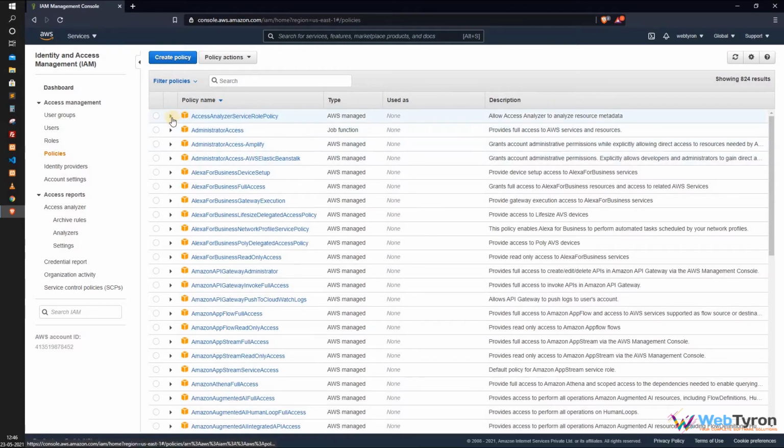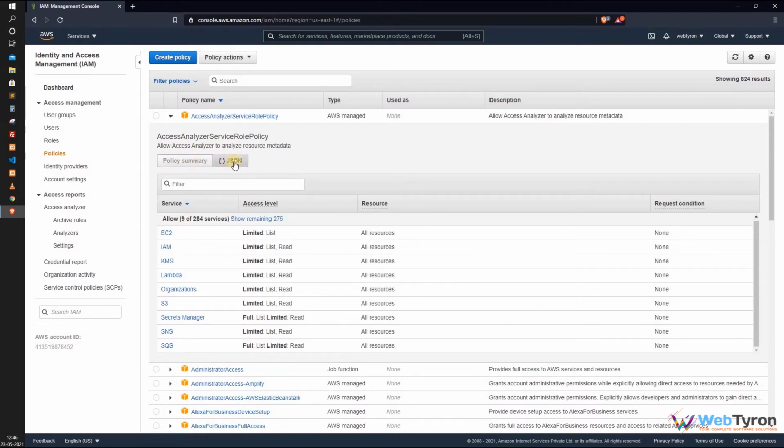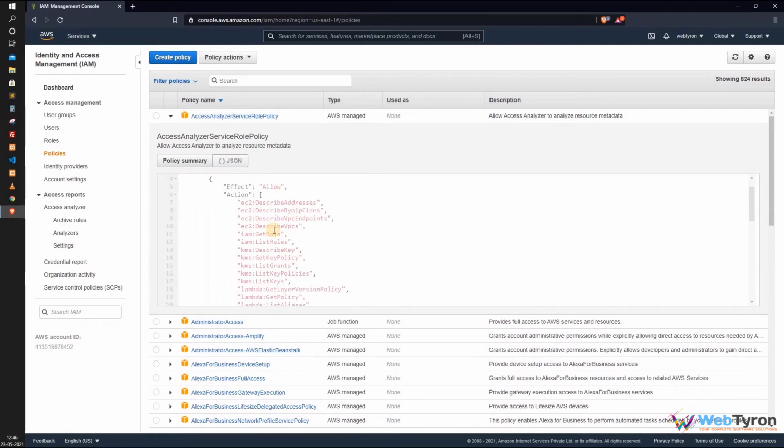You can see there are 824 pre-built policies already available in the AWS policy panel. A policy is a document. If we expand it, we can see it is a pre-built policy. So it is a document with a set of rules having one or more statements. Each policy grants a specific set of permissions and can be attached to any of the IAM identities like users, user groups and roles.